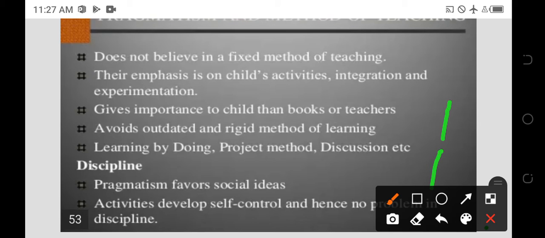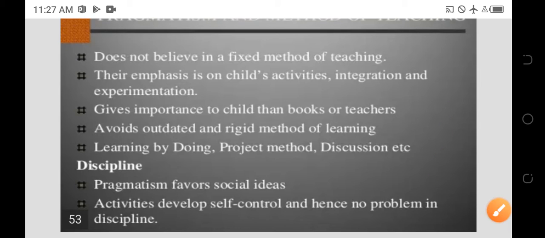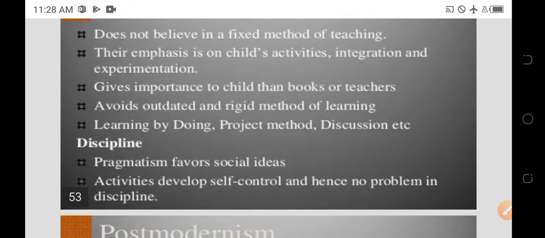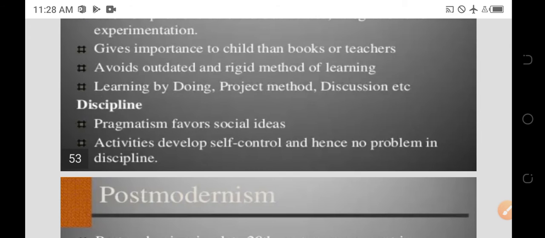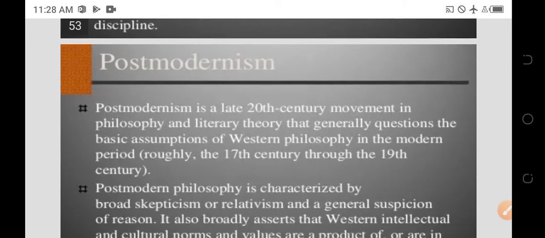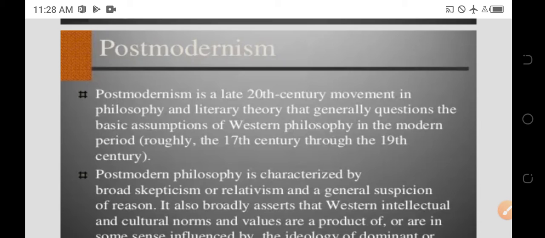It avoids outdated and rigid methods of learning. So it does not use old methods. Learning by doing, project method, discussion, etc. So here these are the learning methods. Old methods are avoided, upgrading day by day. So here pragmatism favors social ideas.